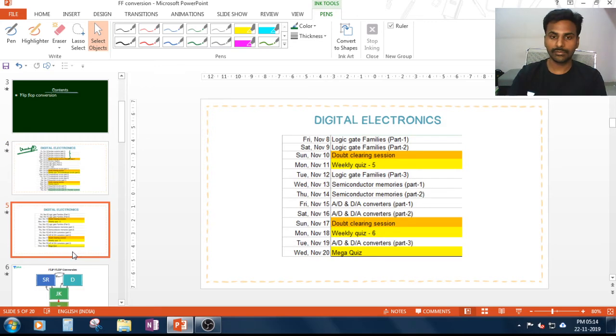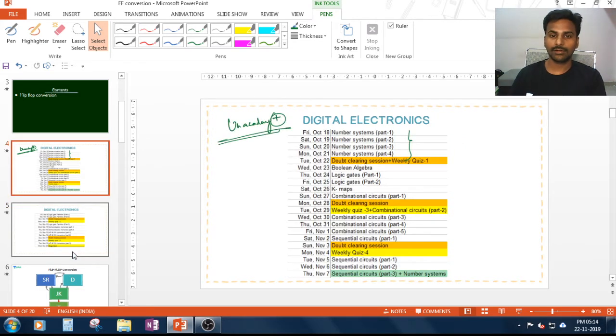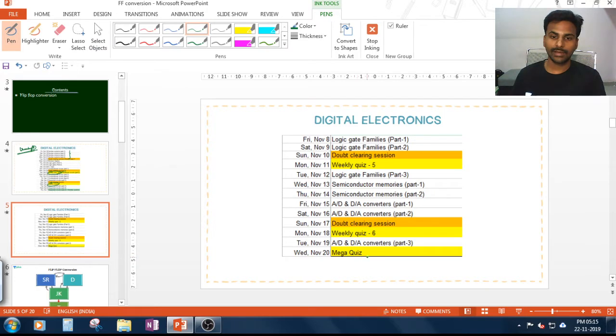Coming to the questions part, whatever questions I am discussing, and whatever weekly quizzes we have in these sessions, all these weekly quiz questions are taken from previous year questions, and some good concepts which can be expected in the coming GATE exams. I have included them in the weekly quizzes and also in the mega quiz sessions.